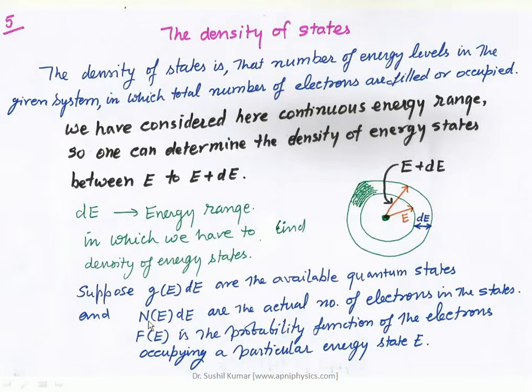So the total number of electrons is N(E)dE, and the available states are G(E)dE. F(E) is the probability function of the electrons occupying a particular energy state, right? So F(E) is the Fermi-Dirac distribution function that defines the probability that these electrons will be in this particular energy state E.